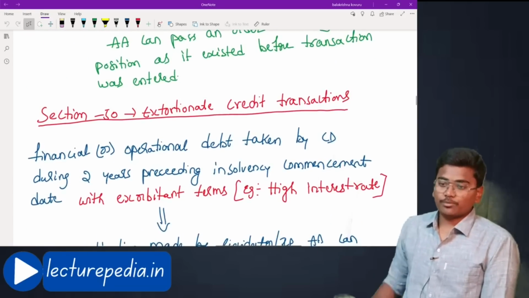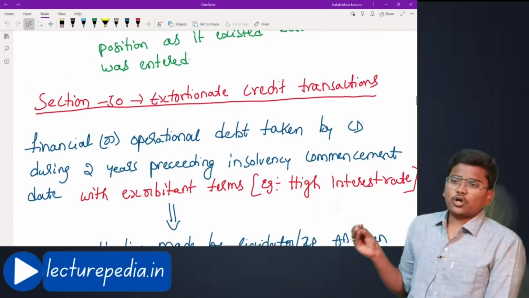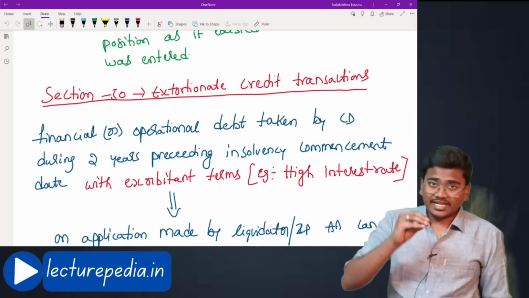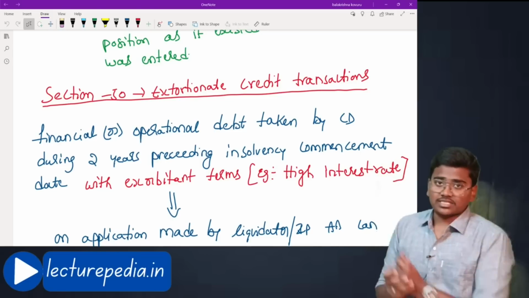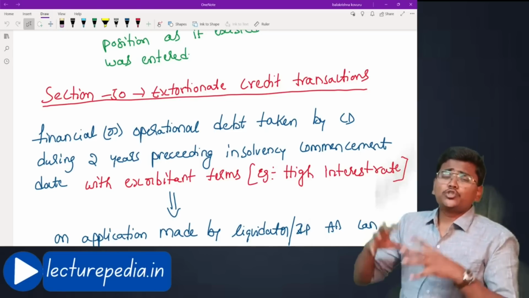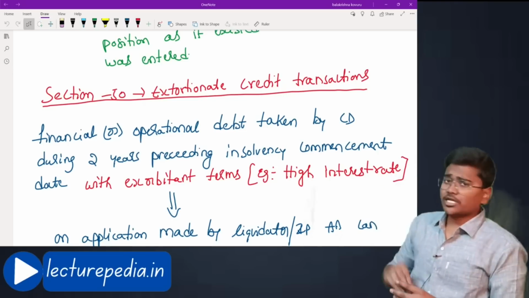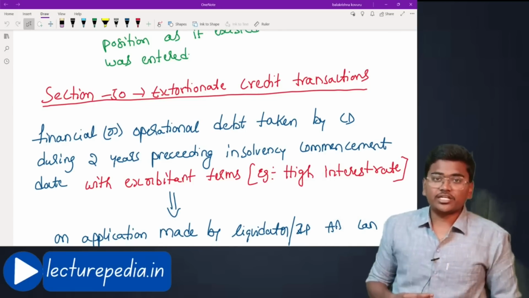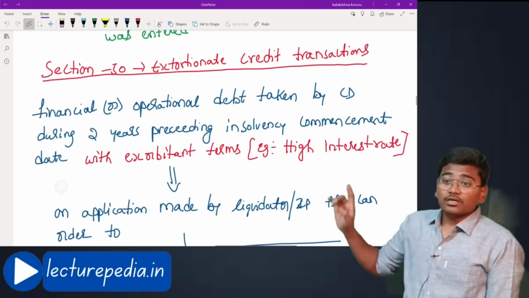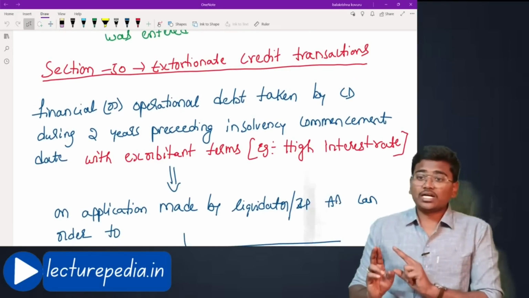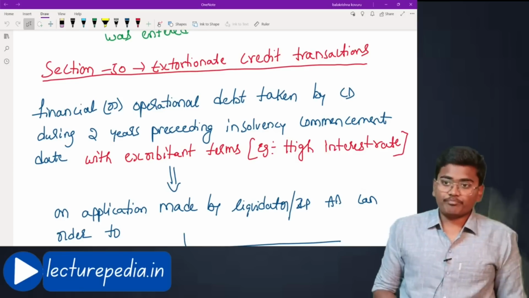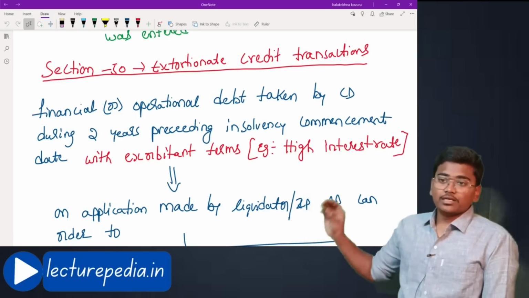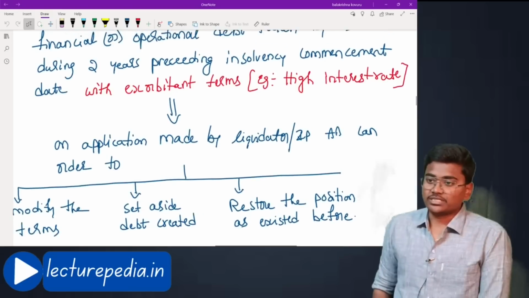Moving to the fourth type of avoidance transaction, that is extortionate credit transaction. It means the corporate debtor has taken a loan from a particular person on exorbitant terms. That means he has taken a loan at a huge rate of interest, at a very huge rate of interest. That would be an extortionate credit transaction. And such transaction must have taken place during the preceding 2 financial years, that is, during 2 years preceding the insolvency commencement date.